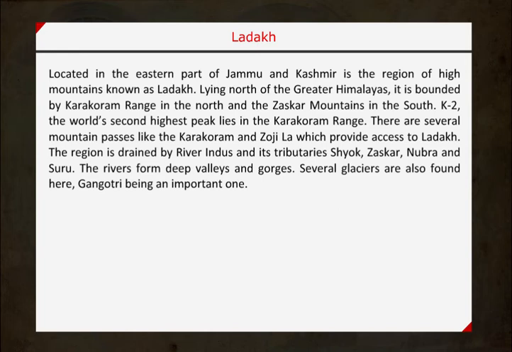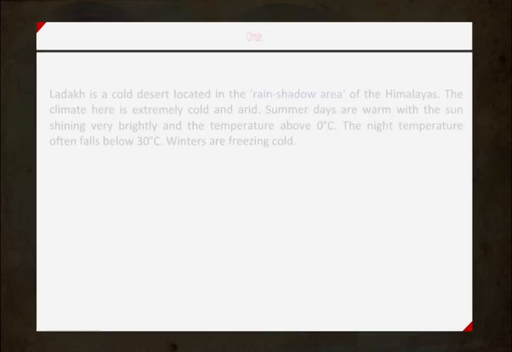The region is drained by river Indus and its tributaries Shyok, Zanskar, Nubra and Suru. The rivers form deep valleys and gorges. Several glaciers are also found here, Gangotri being an important one. Climate, natural vegetation and wildlife, people.